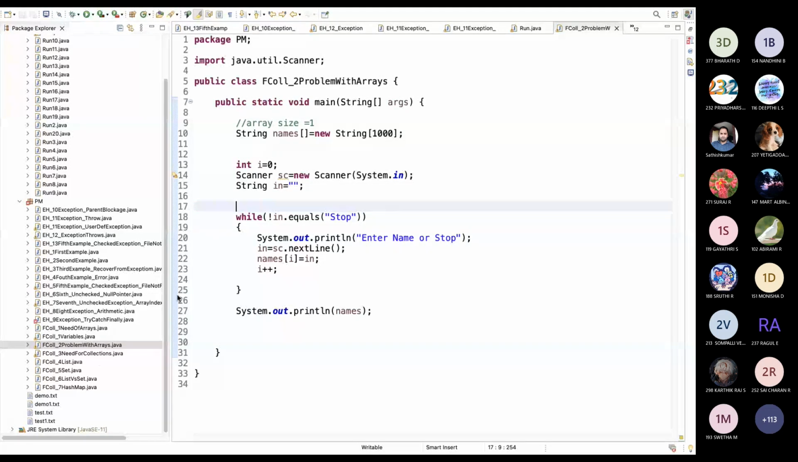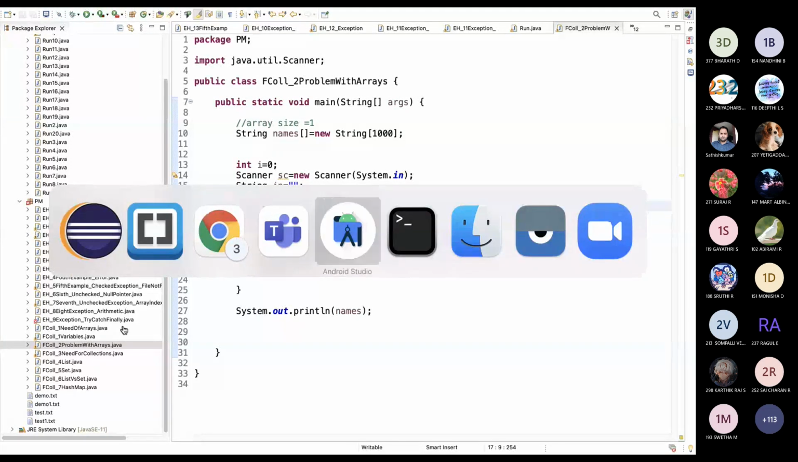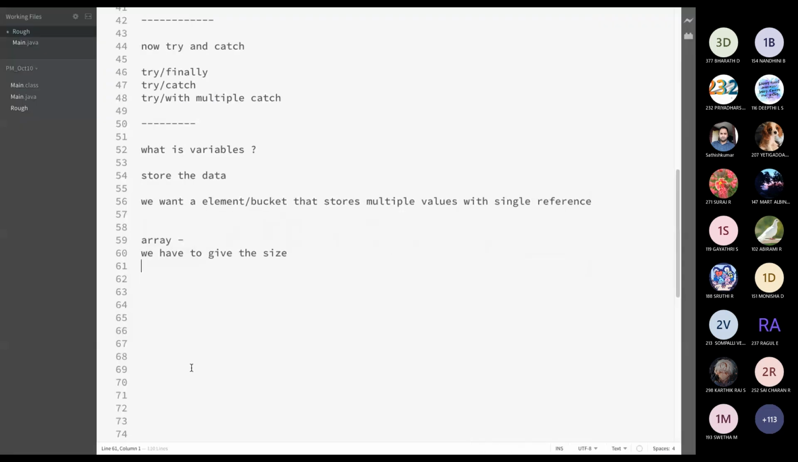Okay, now I will tell you. There are a lot of concepts in collections, but I will tell you 3 concepts which are most important. Based on these concepts only, all the things are working. The first thing is